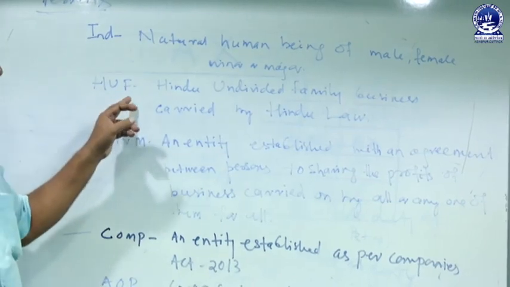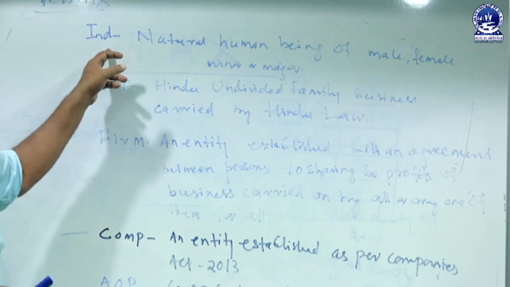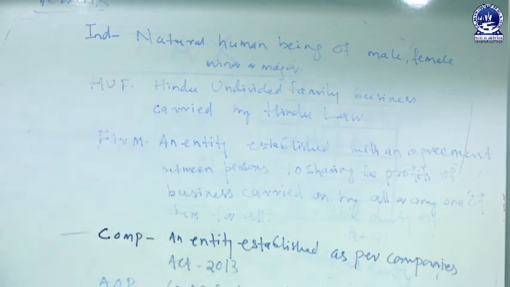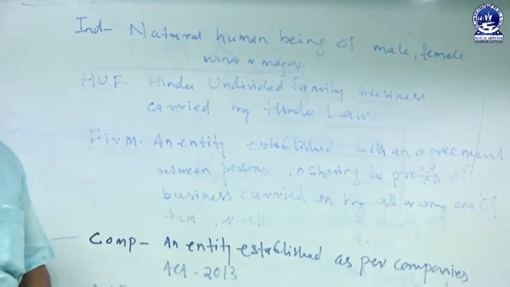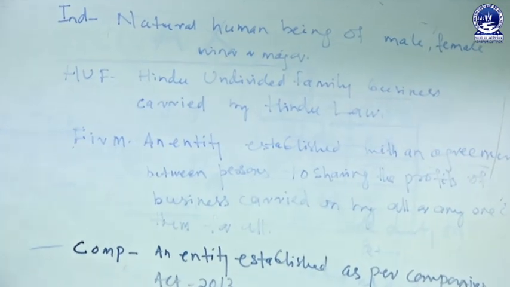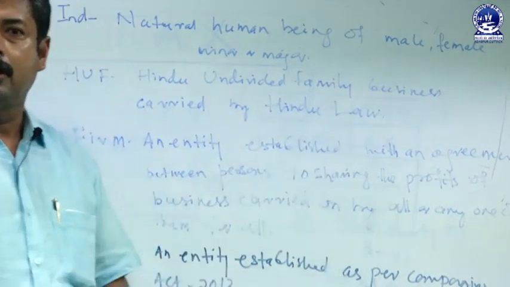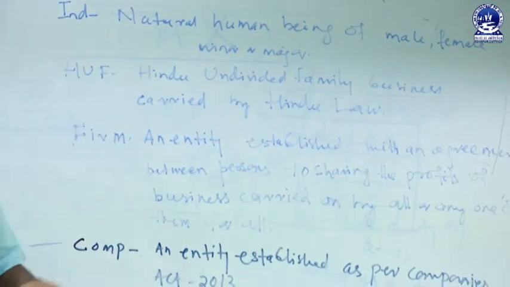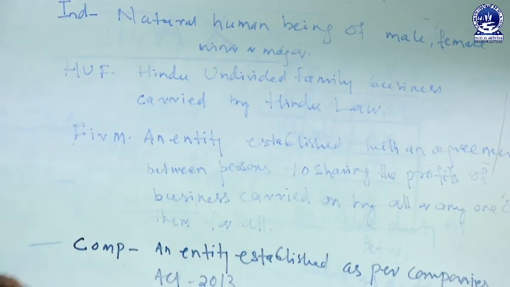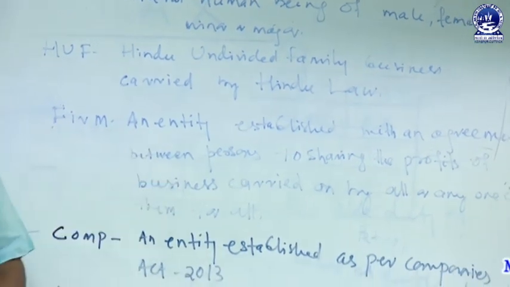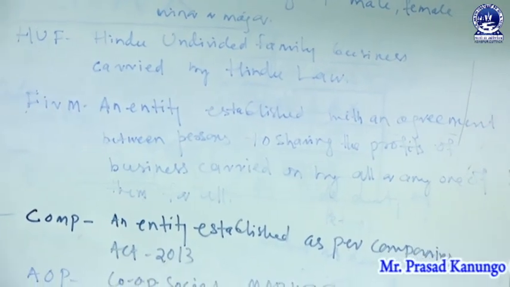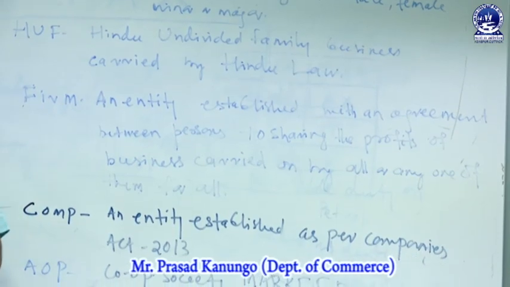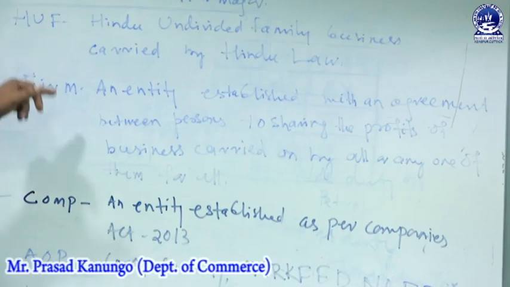Individual persons also include sole proprietorship business. Then HUF, Hindu undivided family: the business is carried on as per Hindu law. The manager of the HUF is the Karta, and all other members of the Hindu family are known as co-partners. Then firm: an entity established with an agreement between persons to share the profits of a business carried on by all or any of them acting for all, that is a partnership firm.